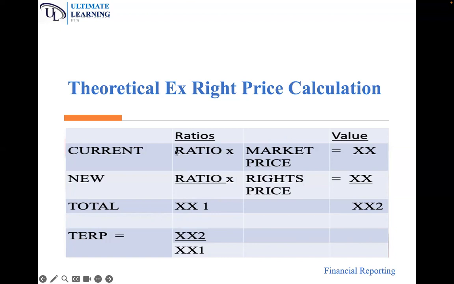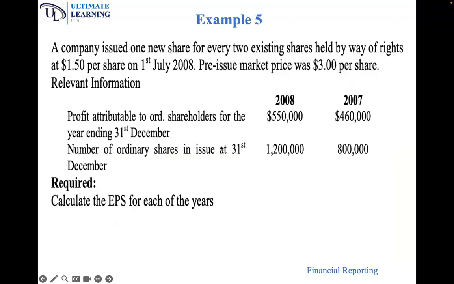You multiply the current times the market price, and the new times the price at which it was issued, to give you a certain value for the current and a certain value for the new. Then you get the total ratio, which is 2 plus 1, and also the total value. When you have the total value, you divide by the total ratio, and that is what gives you the TAP.